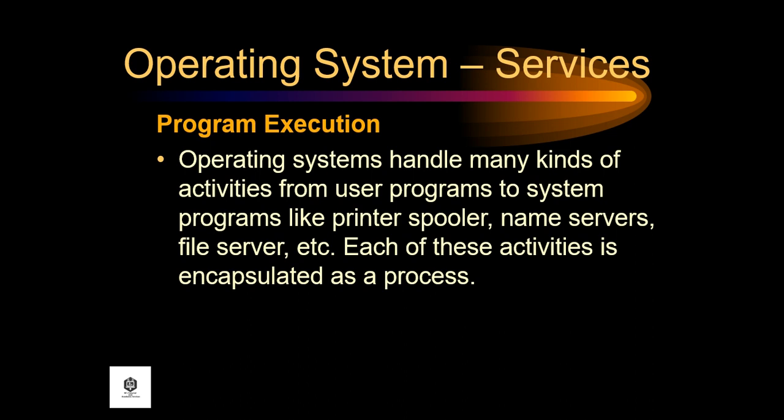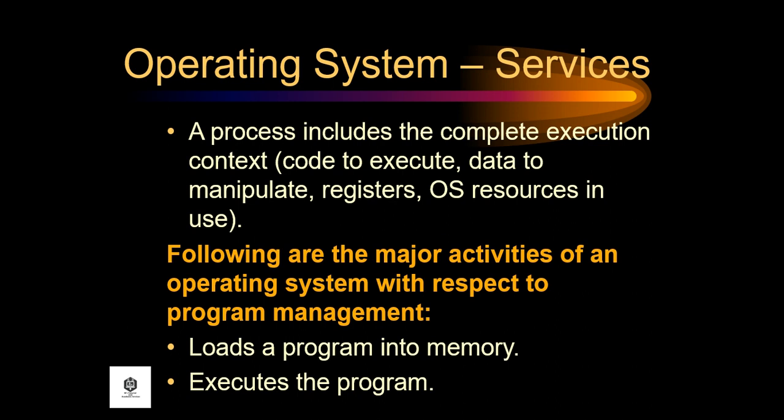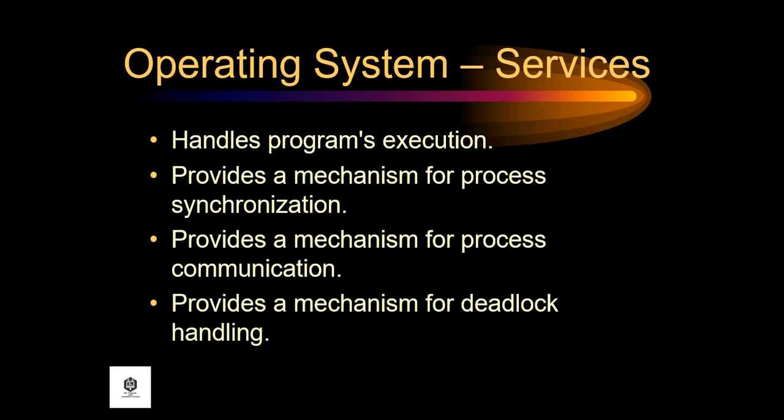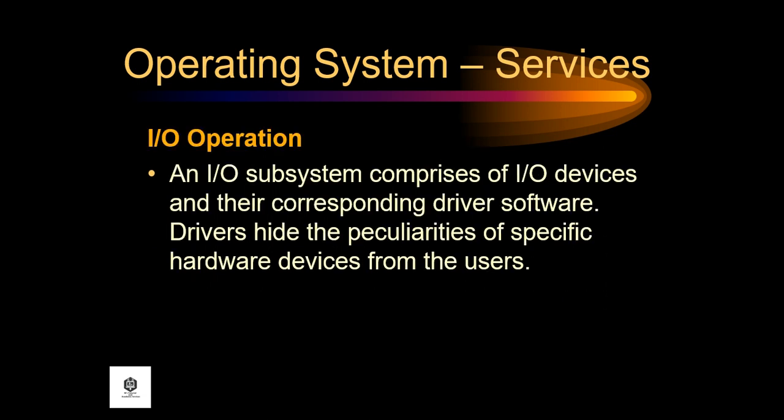Each of these activities is encapsulated as a process. A process includes the complete execution context, like code to execute, data to manipulate, registers, and OS resources in use. The following are the major activities of an operating system with respect to program management: loads a program into memory, executes the program, handles the program's execution, provides a mechanism for process synchronization, provides a mechanism for process communication, and provides a mechanism for deadlock handling.